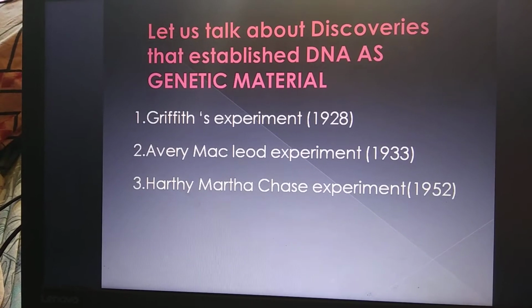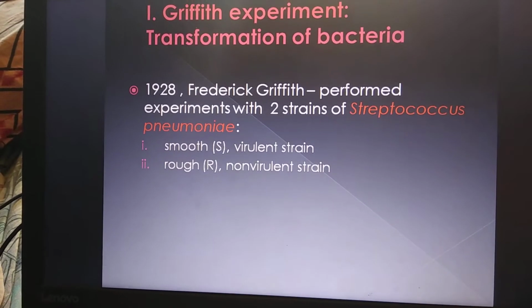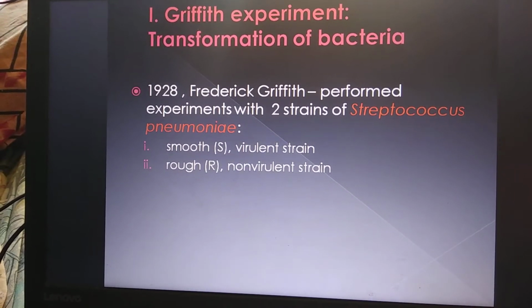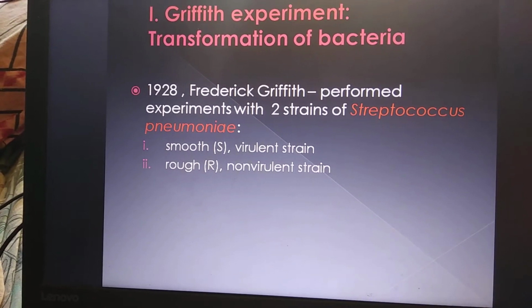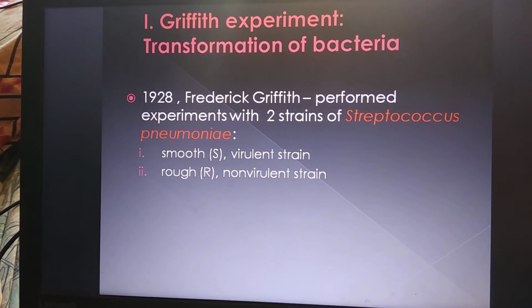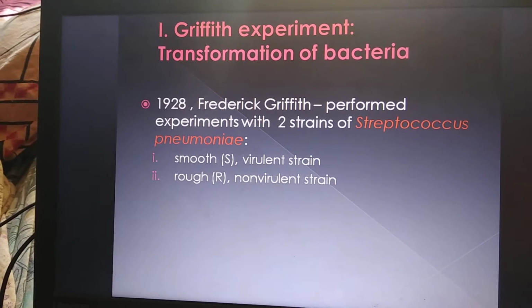The Avery, MacLeod, McCarthy experiment was in 1933. So Griffith's experiment was very important, in Streptococcus pneumoniae. This is the bacteria which causes pneumonia in the mice, and